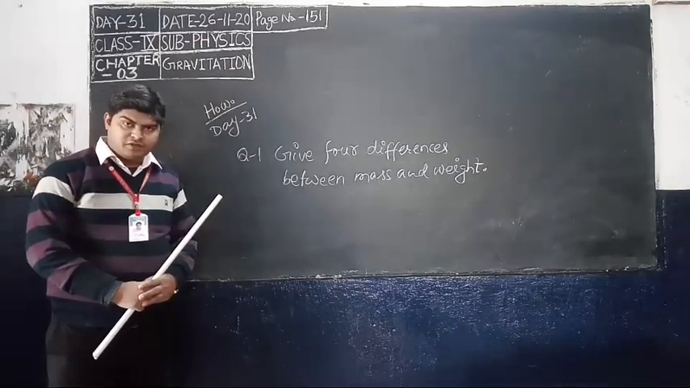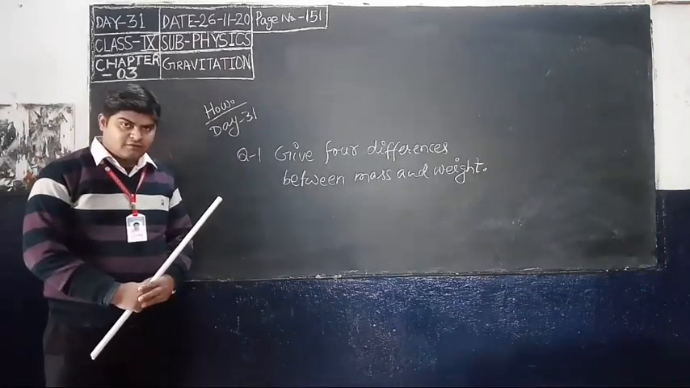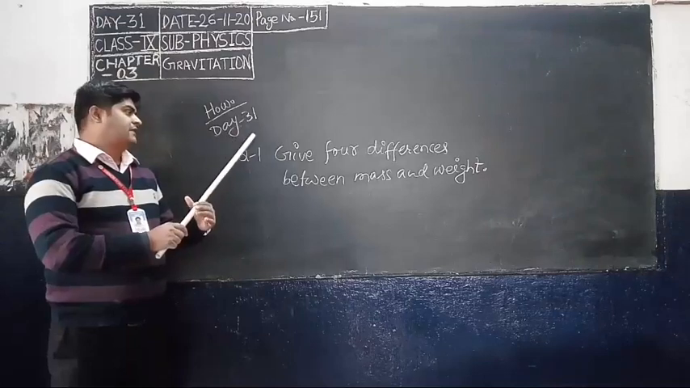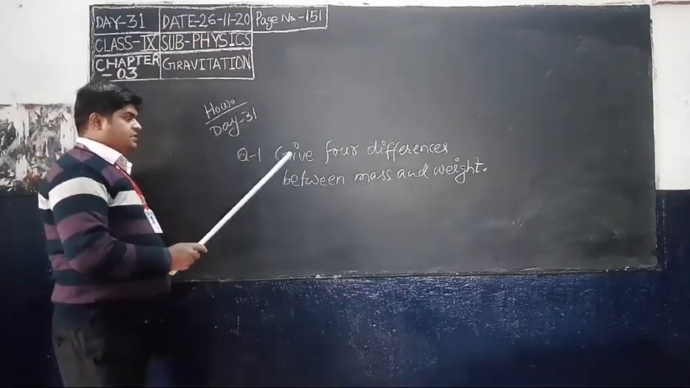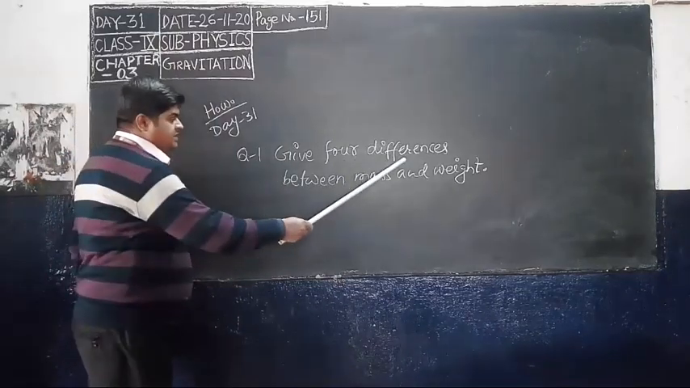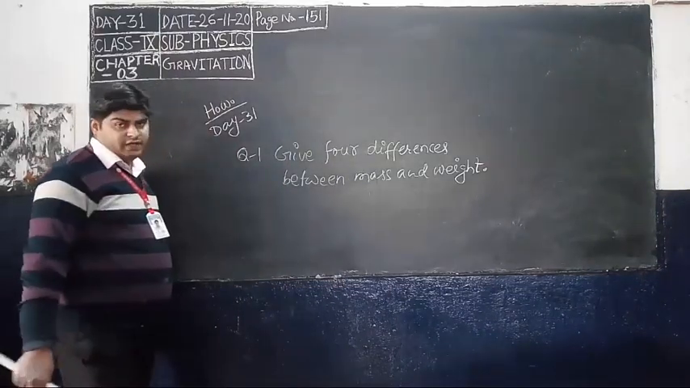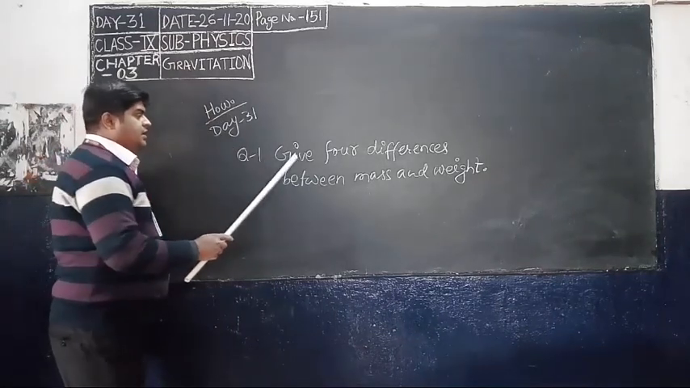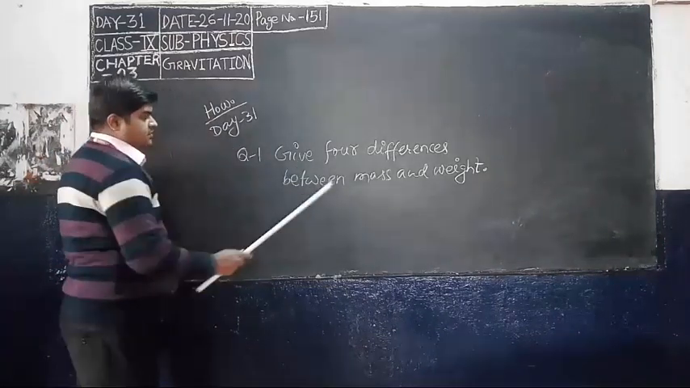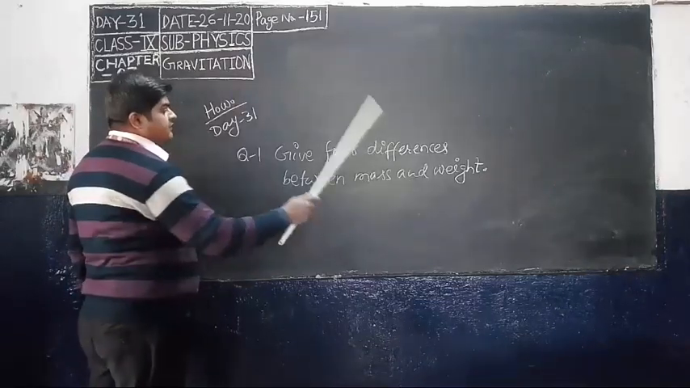Friends, now it's time for your homework. So write down your homework. Today I have given only one question. This is your homework for day 31. Question 1: give 4 differences between mass and weight.